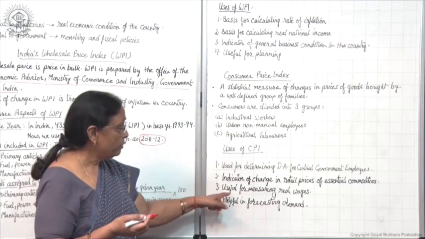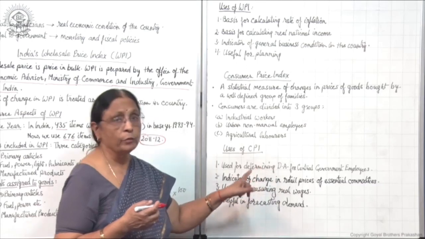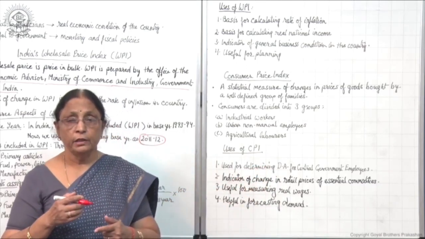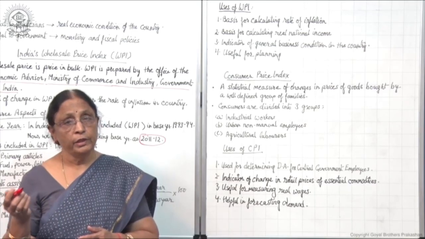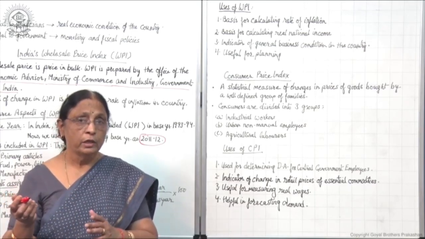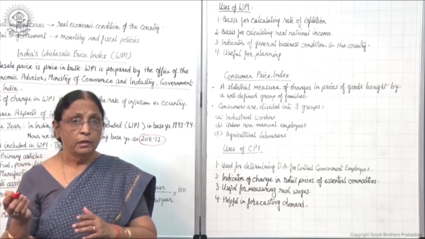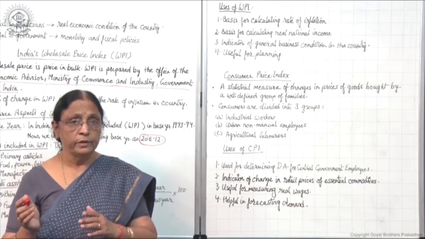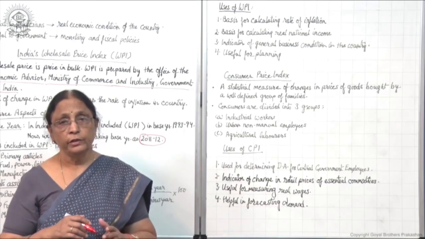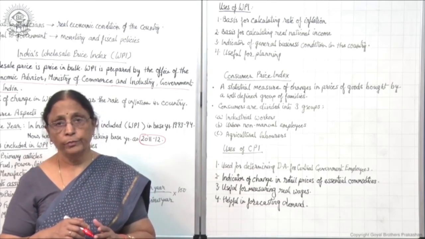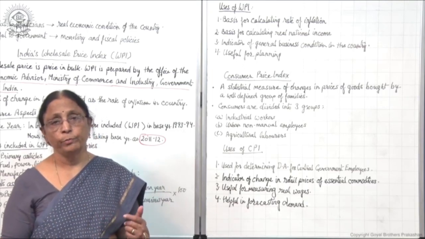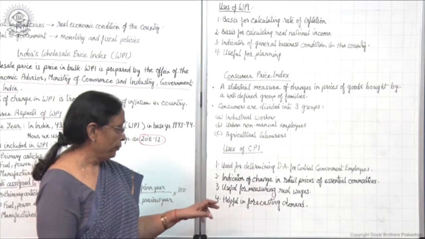So the measurement of real wages can be done with the help of CPI. If prices are decreasing, money wage remains the same, but real wage will increase. If prices are increasing, money wage remains the same, suppose, then the real wage will decrease with the increase in price. So it is an indicator or measurement of real wages.